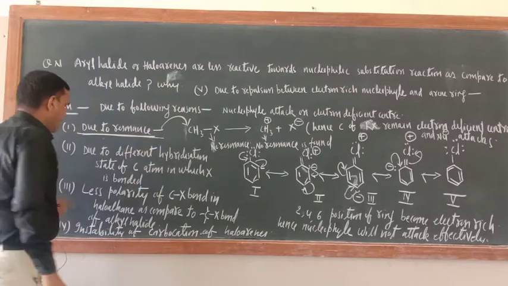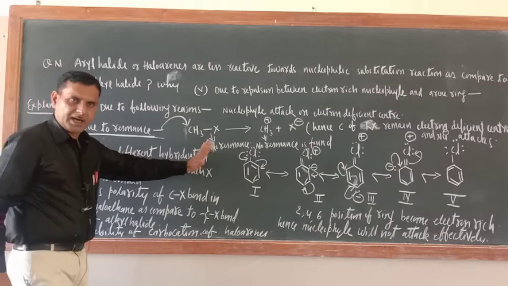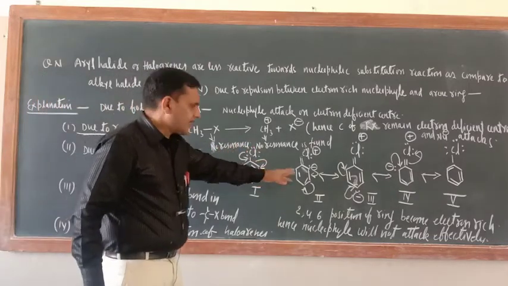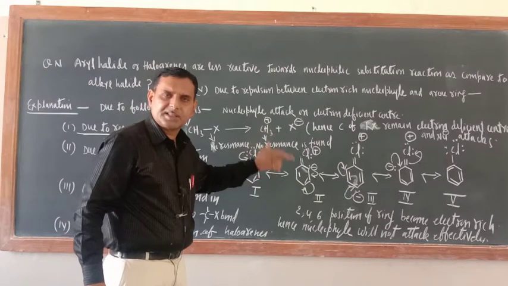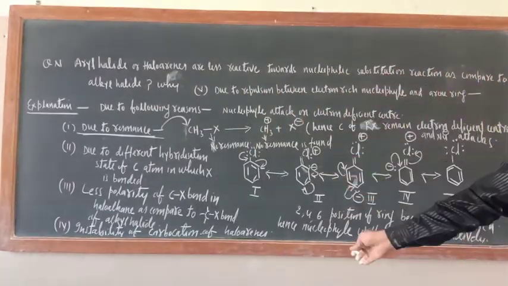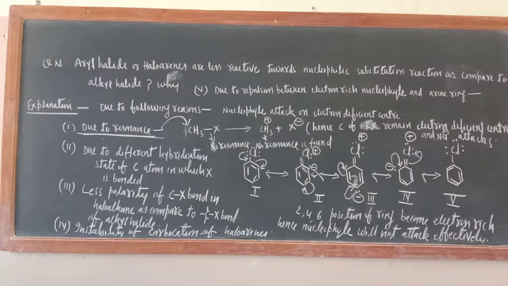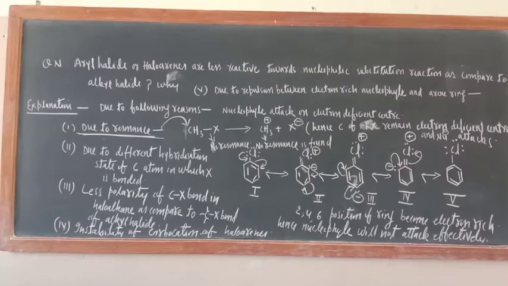Now I will tell you the second and third, they are easy. The first one is the most important, and I hope that you understood here. You can see here that at the 2, 4, 6 positions of chlorobenzene electron density increases, and a nucleophile always attacks those centers where electron density is less. Here electron density is already more, so how can the nucleophile smoothly attack? While in the case of alkyl halide there is no resonance, so the carbon remains an electron deficient center and the nucleophile will attack. The first reason is over.